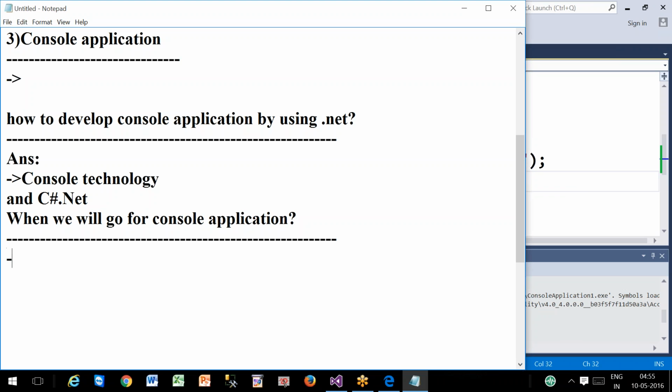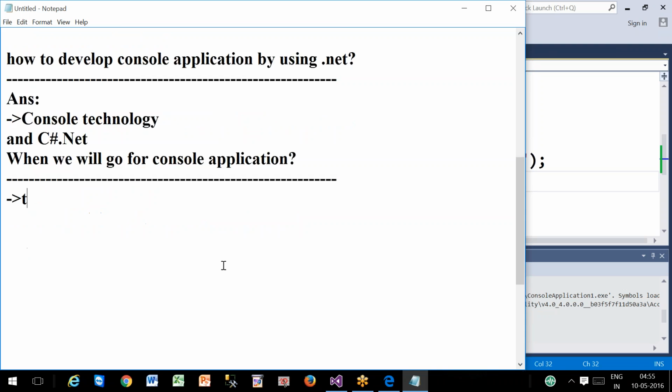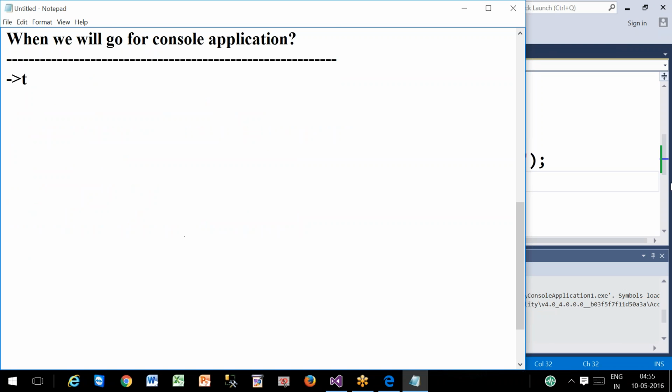Very good, very good. Whether you remembered or not, have you seen a console application in your academics, guys? Shravya, have you seen a console application in your academics anywhere? While we were learning the C language, you wrote C programs. Those programs are console programs only. Even the C++ programs you have seen are console applications only.